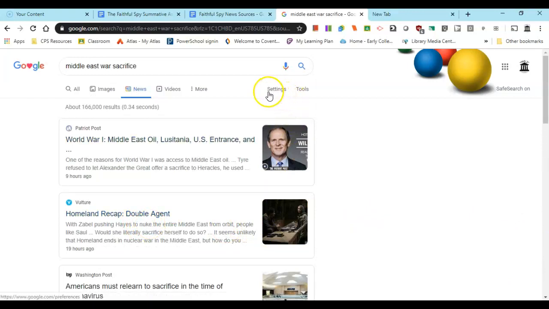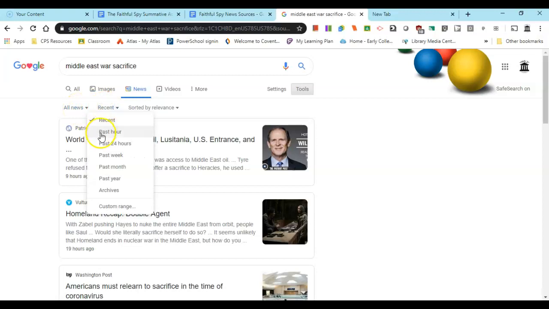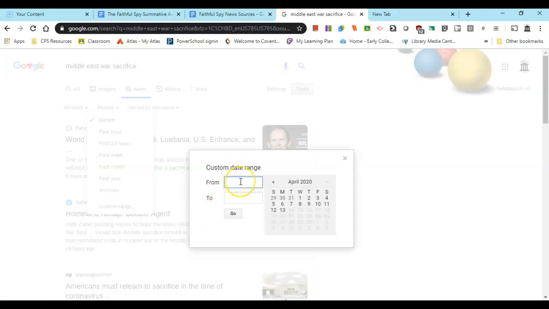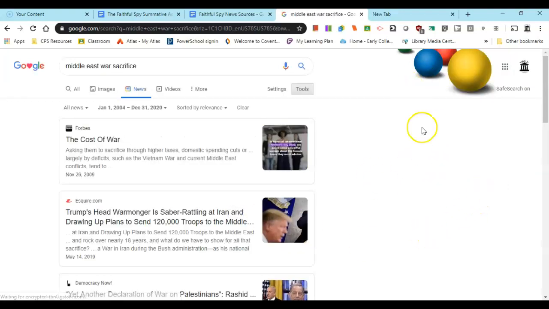So the only thing you can do with Google from then is also adjust, because remember, you do want articles from your lifetime. So if you go into tools, actually, you can choose recent, and then you could also expand it to, suppose you were born in 2004. And then you could go all the way up to 2020. And then you have that date range you can see right here.